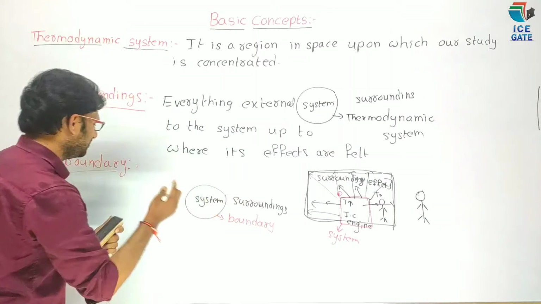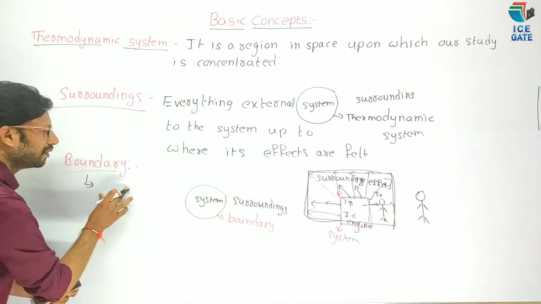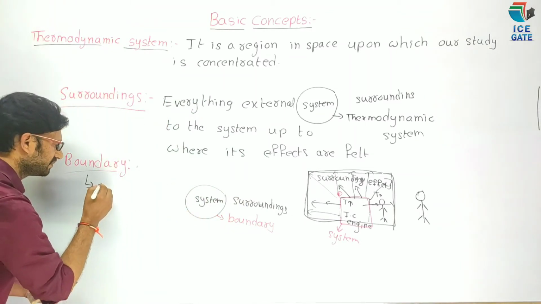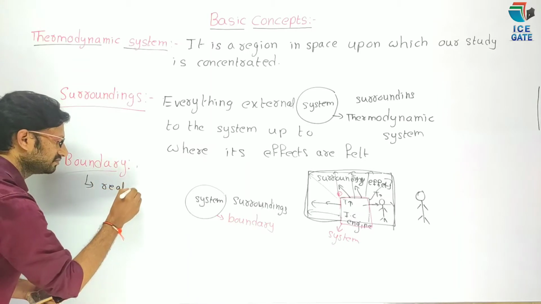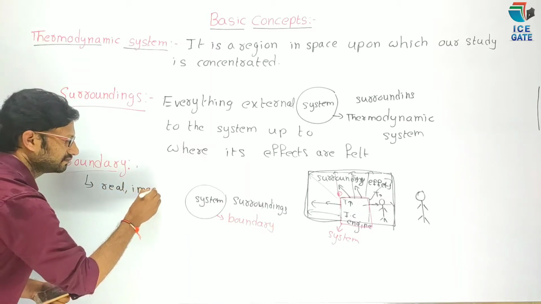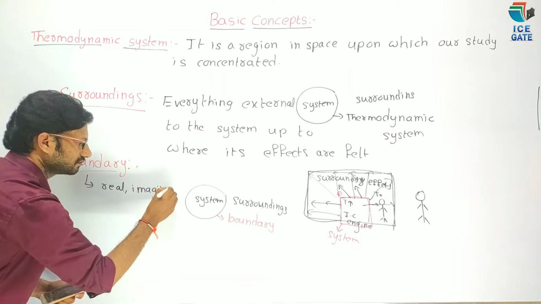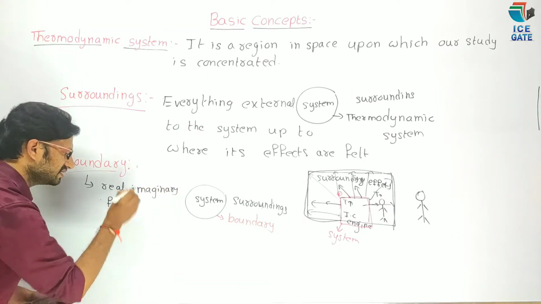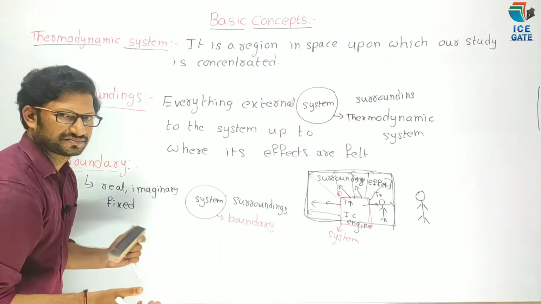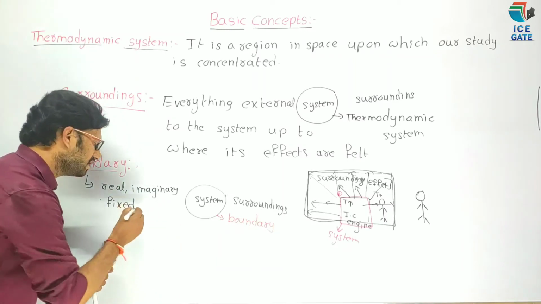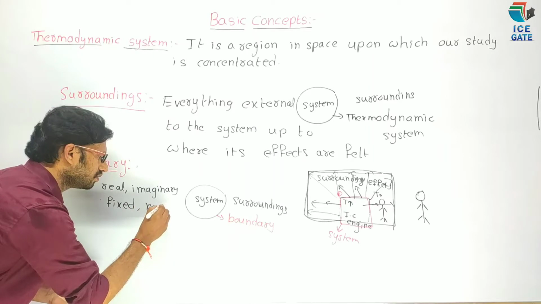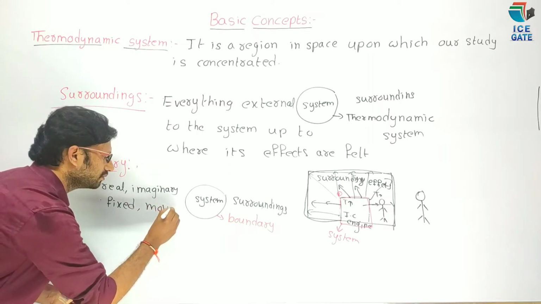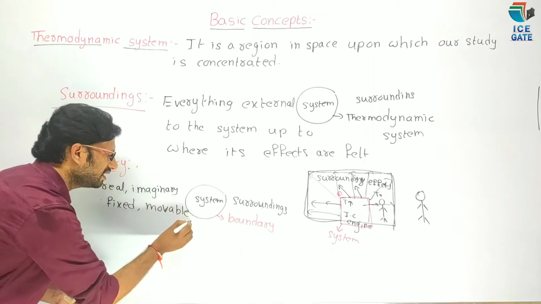Keep it in mind, very, very important. This boundary may be real, imaginary, fixed, rigid, okay, or movable, okay.